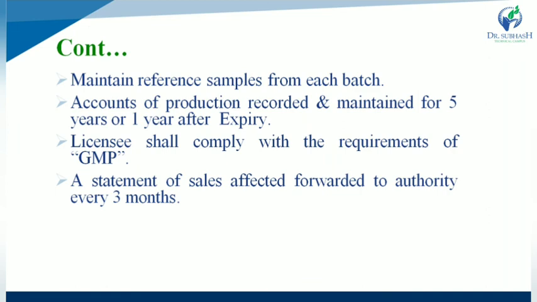So for any drug substance produced, the batch record is maintained for 5 years or 1 year after the expiry date of the dosage form, while the licensee shall comply with the requirements of good manufacturing practice, and a statement of sales is forwarded to the authority every 3 months. So if you have a manufacturing plant and you sell any type of drug substance, the distribution record is sent to the licensing authority every 3 months.